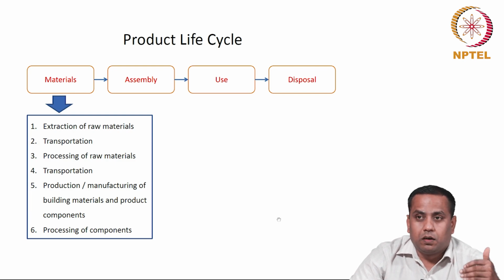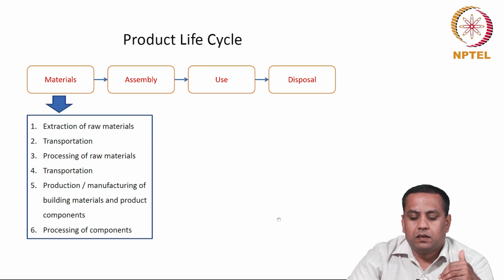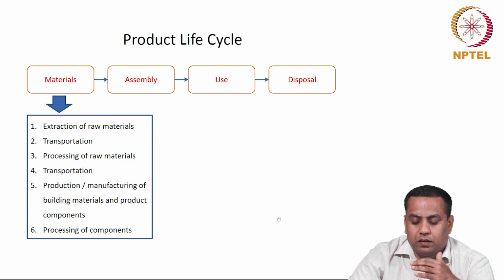Now, the product life cycle has 4 major components as shown in this figure. First, manufacturing of materials used for a product. Second, assembly of the product. Third, the use of the product, and finally the disposal of the product after the service life is completed.